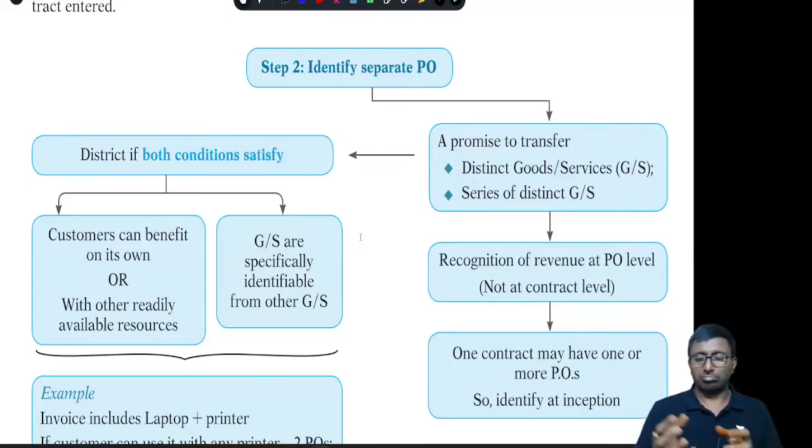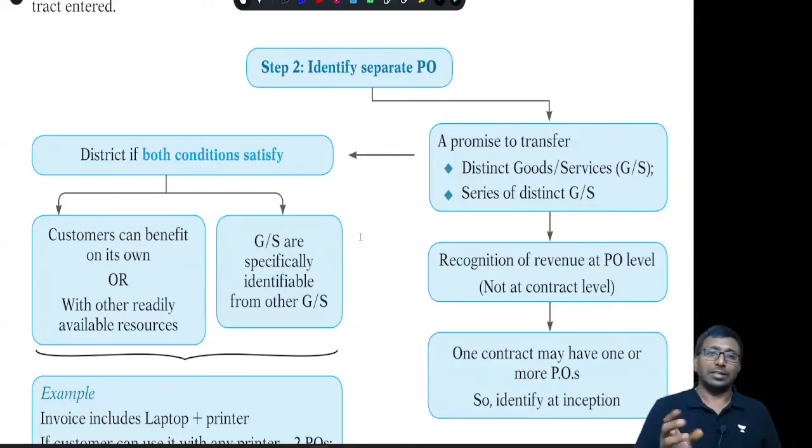Next point: I am purchasing A and B, and whether these two items are distinct depends on this. B alone will work on its own; B does not need only this A. B can work with any other item also, which I may already have or which may be available in the open market. I can purchase it. It is not necessary that B has to work only with A. Under that circumstance, we will say A and B are both distinct. Next, goods or services must be specifically identifiable from other goods or services. Then only we can say it is distinguishable, and then only we will say it is distinct.